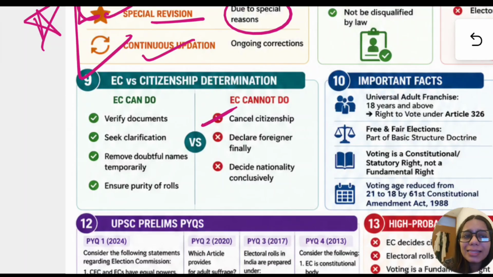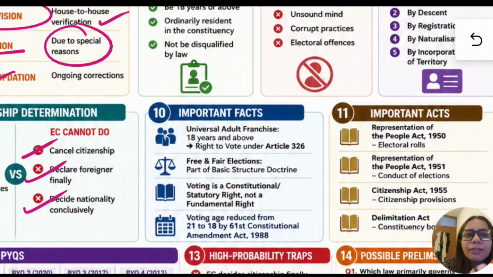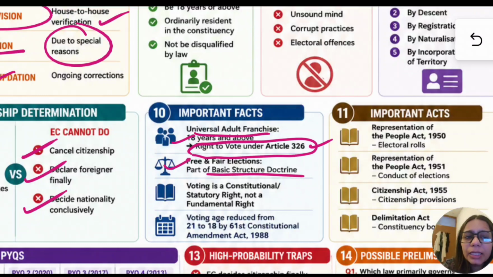It cannot cancel citizenship, it cannot declare anyone foreigner, and it cannot decide nationality. Important facts are that universal adult suffrage is 18 years and above, and it is also a part of right to vote under Article 326. There has to be free and fair election, which is a part of BSD.